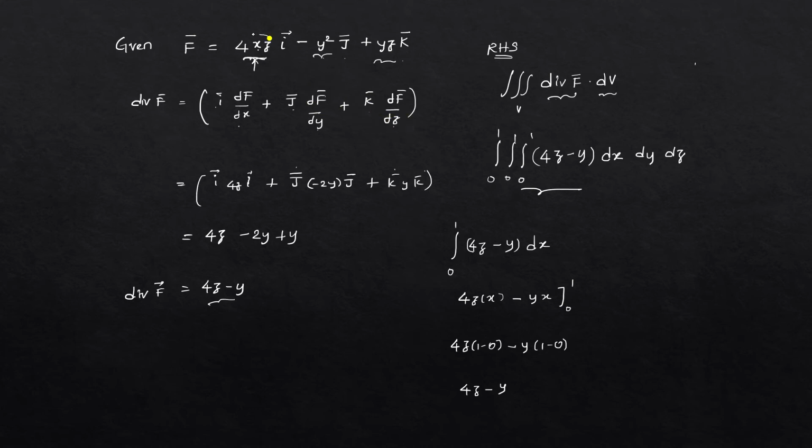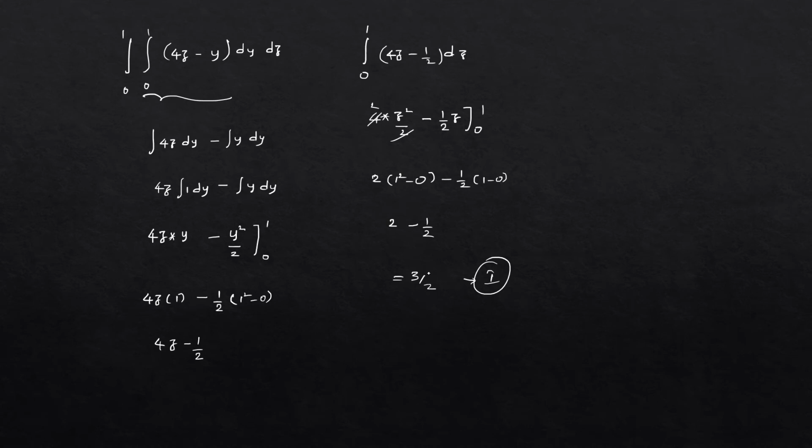So for the I bar component we differentiate with respect to x, this component with respect to y, and this component with respect to z. So we will be getting the answer as 4z minus y. Now substitute the divergence value in the RHS. The RHS is the triple integral of divergence of f bar dv. So dv means dx, dy, dz. We have to integrate, and we know the limits of x, y, z. If we integrate correspondingly and carefully, we will be getting the answer as 3 by 2.